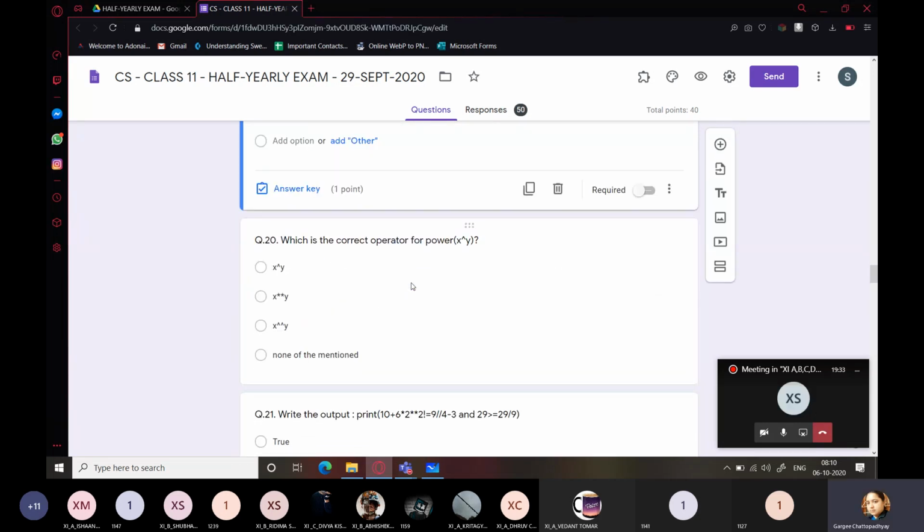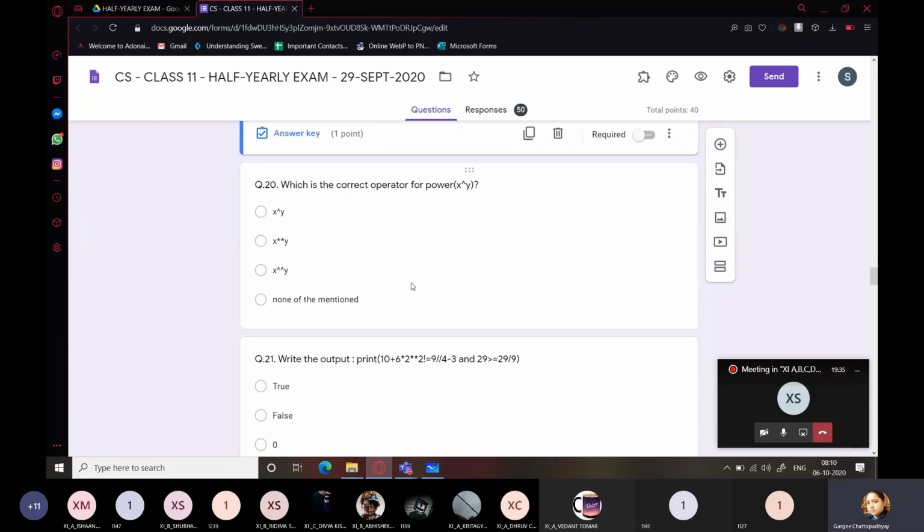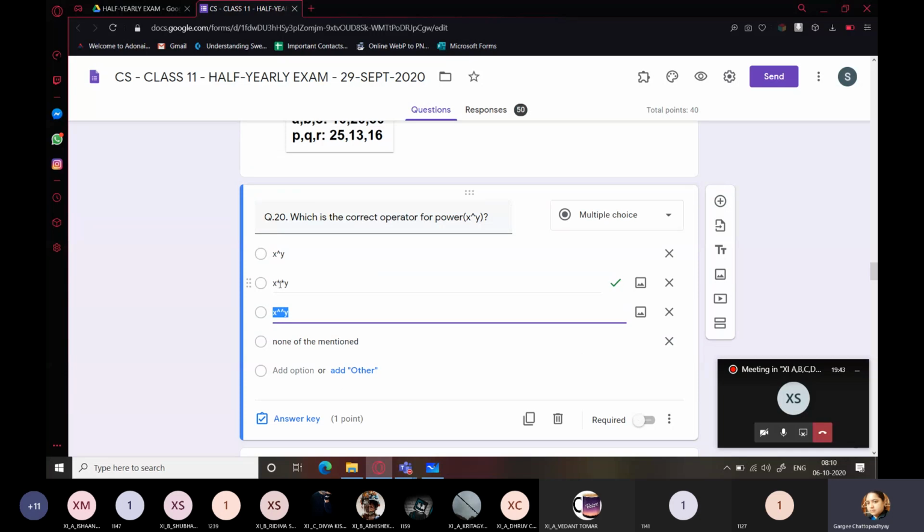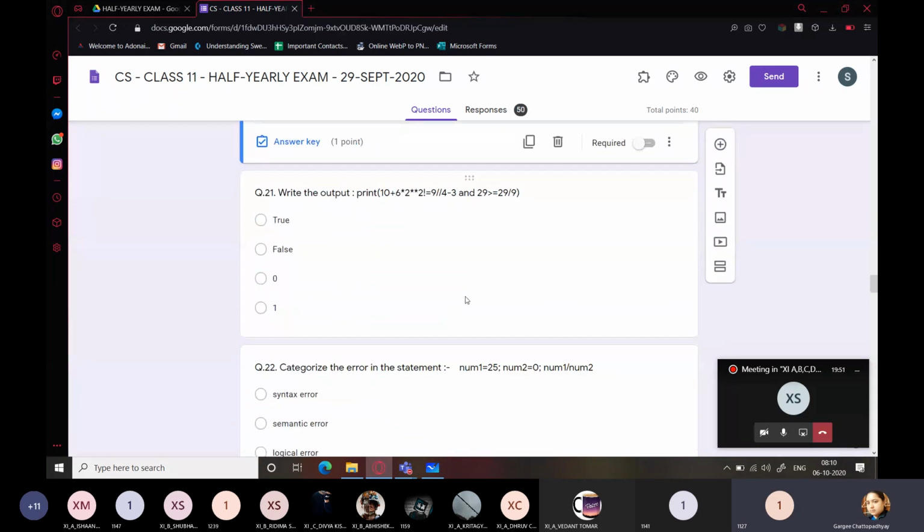Which is the correct operator for power? Third option. The answer is the second option, my dear. The double asterisk sign is used for exponentiation, x raised to the power y. Second. Next, 21. Write the output.